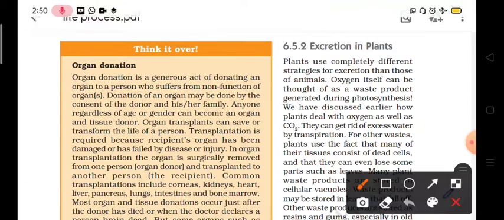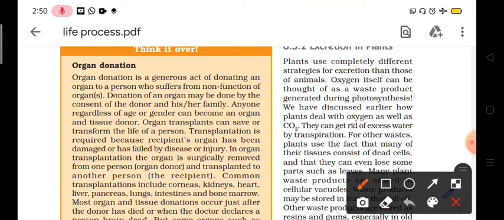or a person whose brain is said to be dead by the doctor, or the person becomes dead. That person may be the donor by their consent. So here it is given, donation of an organ may be done by the consent of a donor and his or her family. Means the consent should be given either by the donor or his family. Anyone, regardless of age or gender, can become an organ and tissue donor.